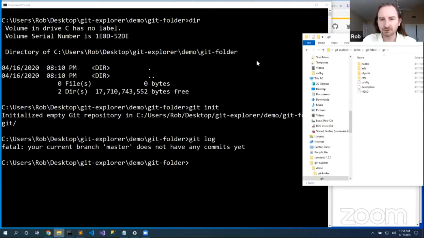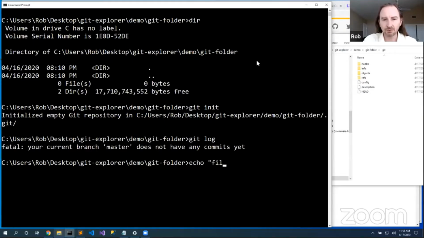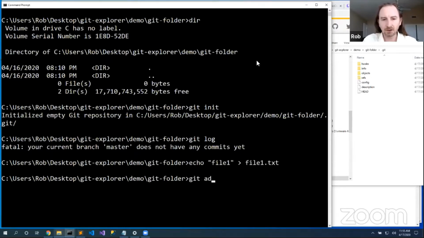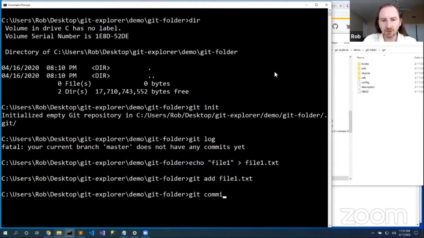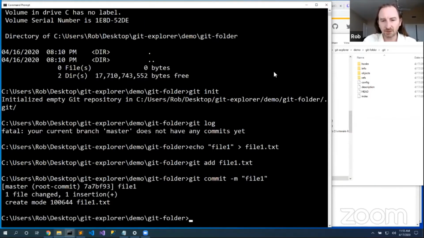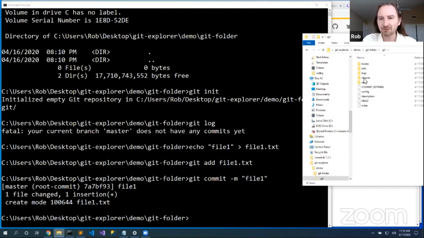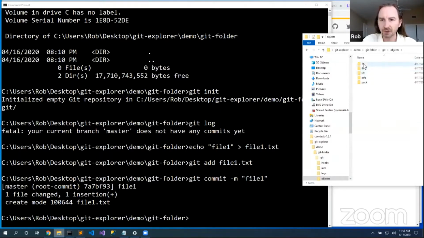So first off, let's create some commits. Echo file1 into file1.txt, git add file1, git commit -m file1. I'm going to break convention and not call this initial commit. But you can see some stuff happened. Let's first look at objects. Now we have in here 3 objects inside of our Git repository: 7a, 94, b9. Well, actually, there are 3 folders. The info and pack directories we'll talk about in a bit.